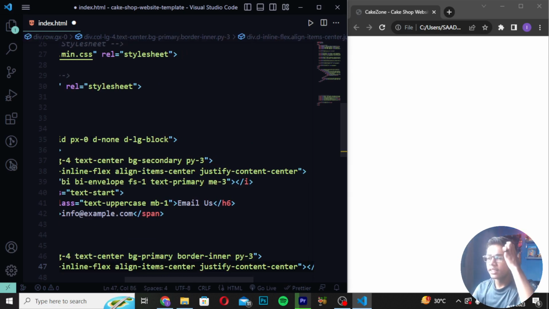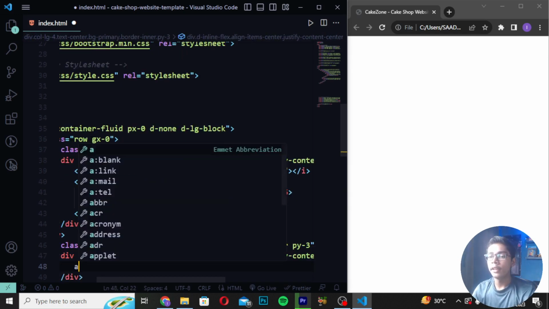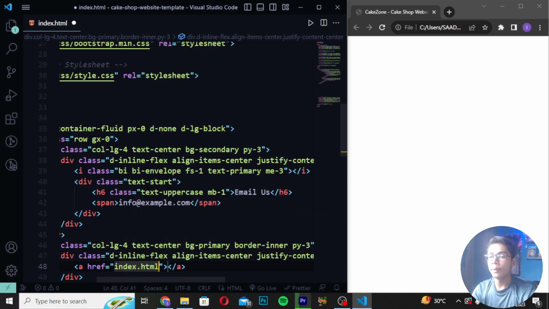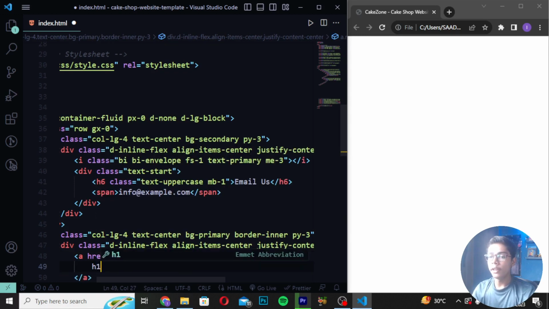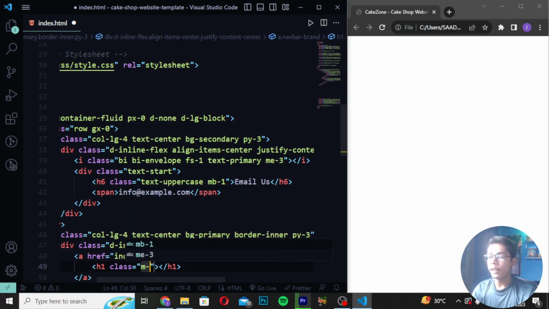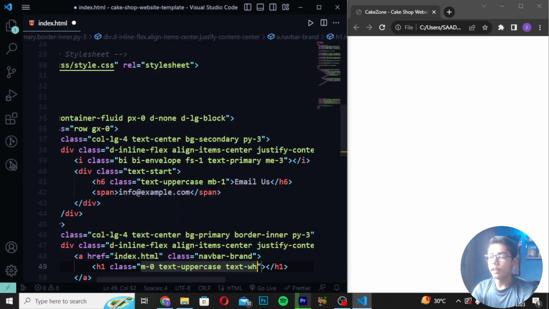Now after writing this tag, move down and create an a tag, in which I will write my main file name. Create a class again, which should be navbar-brand. Then write an h1, and in the class I will write m0 text-uppercase text-white.